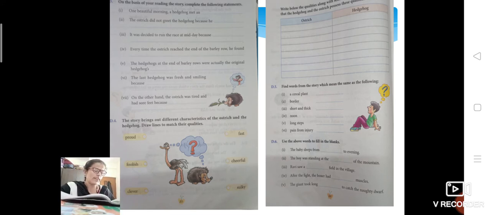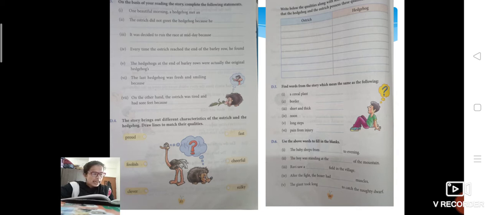And the second word we gave was foolish, right? Here you can see how it was made foolish on page number 20, after the picture, in the third para. The ostrich could not tell the difference between one hedgehog and another, and believed that he had been beaten. So he was fooled there, so it was foolish.